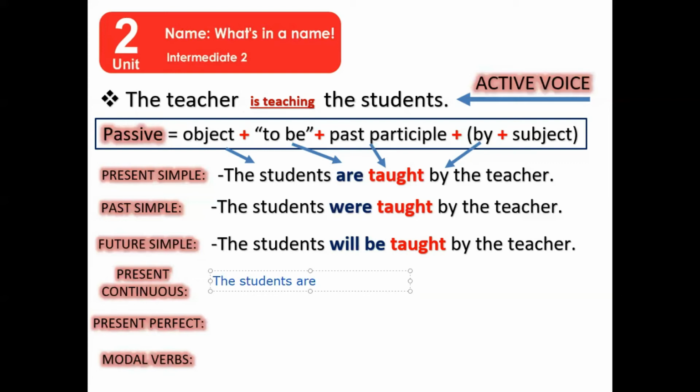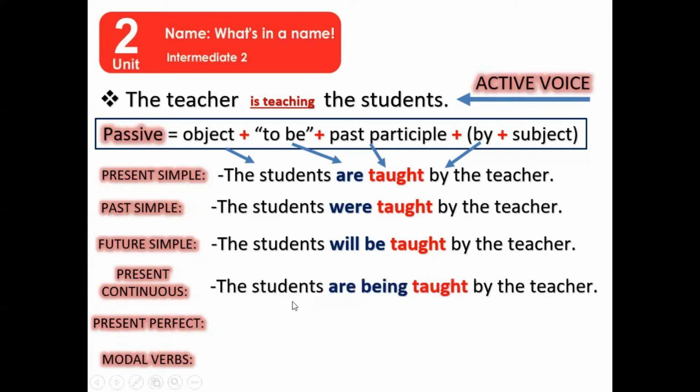Are. And present continuous, at the verb to be, we need to add the adjective. Yes, the students are being, what is the verb into past participle? Are being taught by the teacher. You got it? I hope so, okay? The students are being taught by the teacher. So now let's see the answer. Fine. The students are being taught by the teacher.